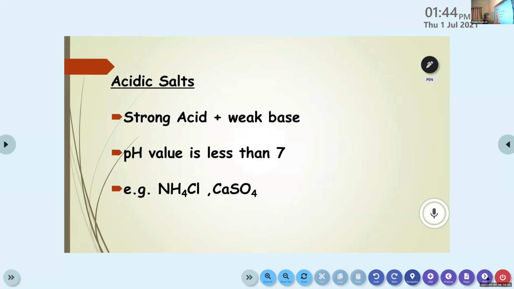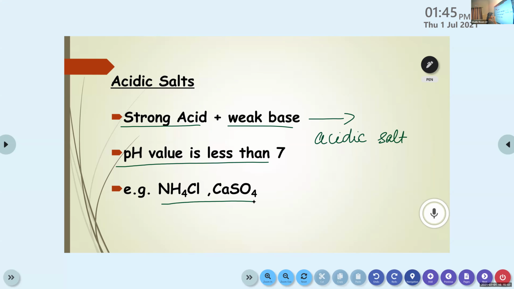Then the second category, acidic salts. Here, strong acid and weak base react together to form acidic salt. We learned that the pH value of acids is always less than 7. Here also, in the case of acidic salts, the pH value is less than 7. These two are the examples, NH4Cl and CaSO4.